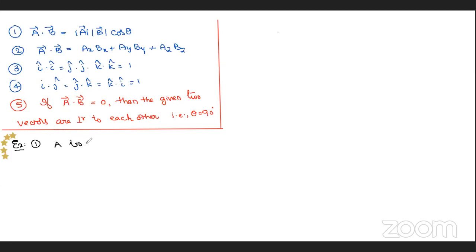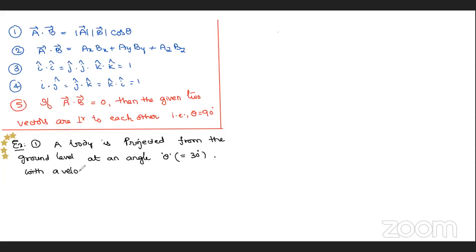A body is projected obliquely from the ground level at an angle theta, take it as say 30 degrees from the ground, with a velocity u.